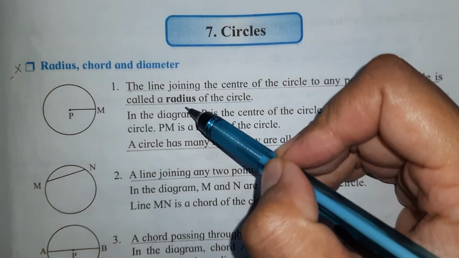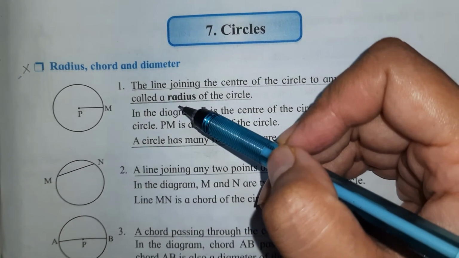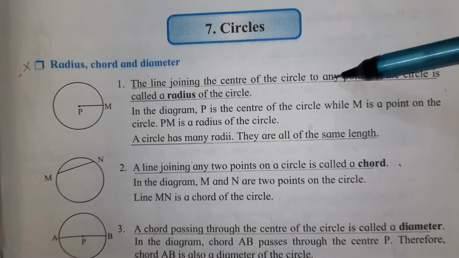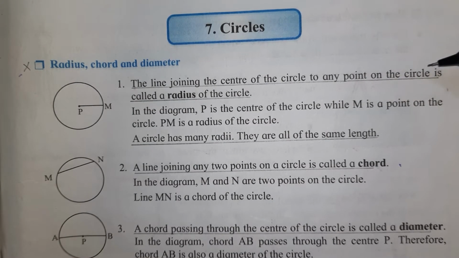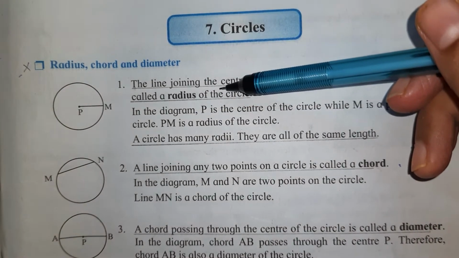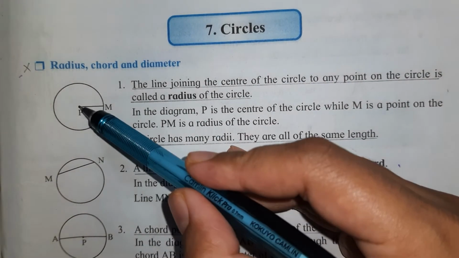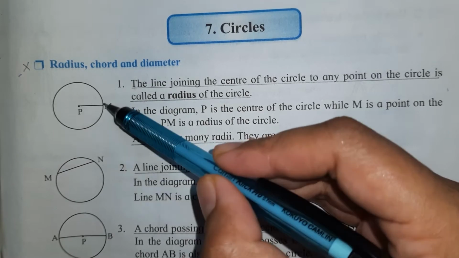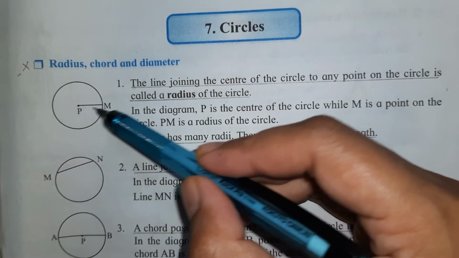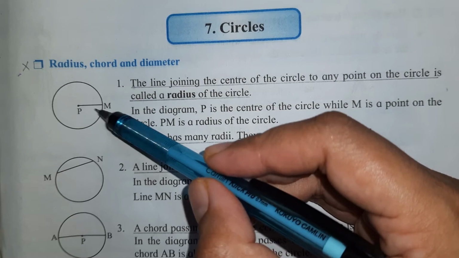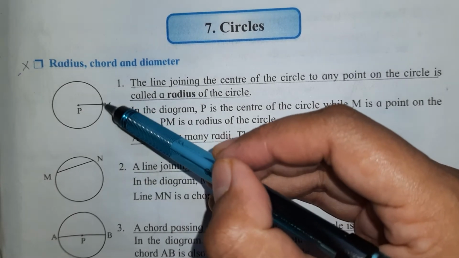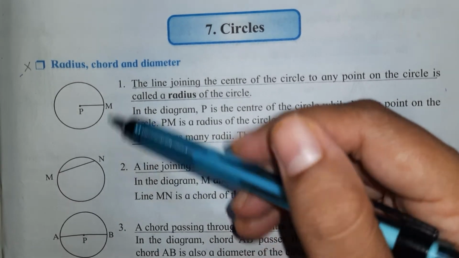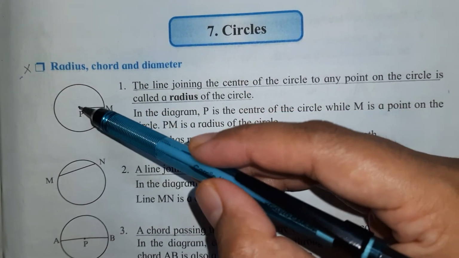First thing is radius. So what is a radius? The line joining the center of the circle to any point on the circle is called a radius of the circle. So this is the center of the circle, and from center to the boundary, such a line is called as radius. सेंटर को सर्कल के ऊपर से किसी भी पॉइंट को ज्वाइन करने वाली लाइन उसको बोलते हैं रेडियस.